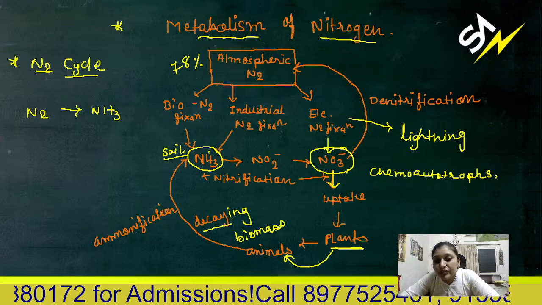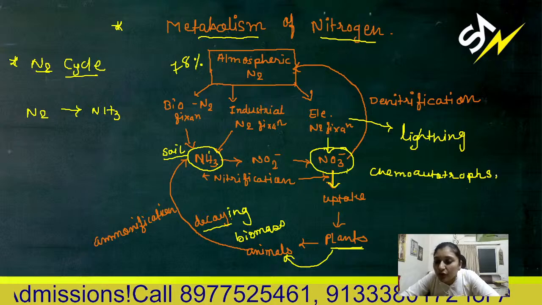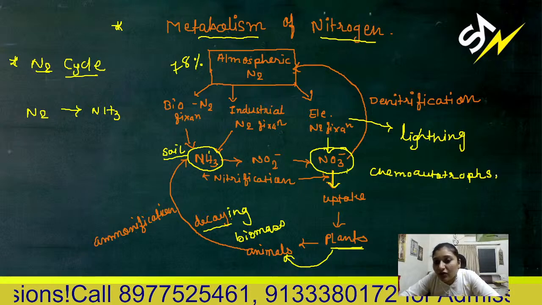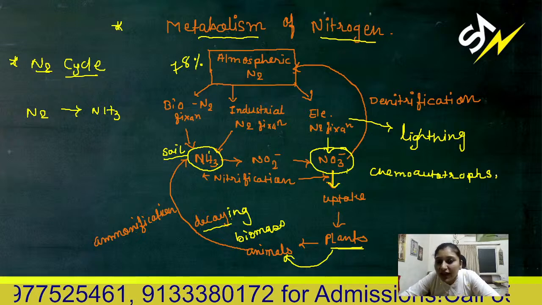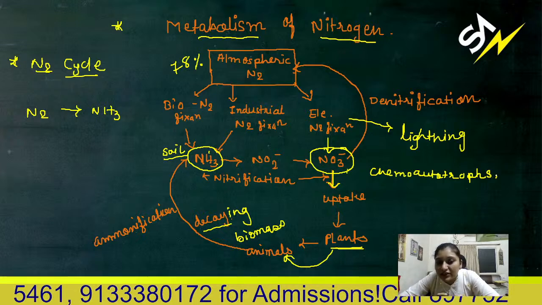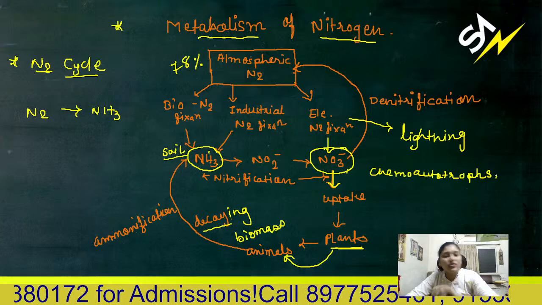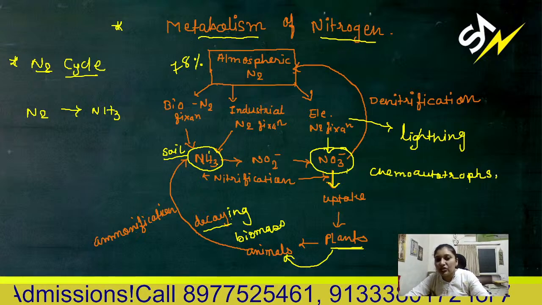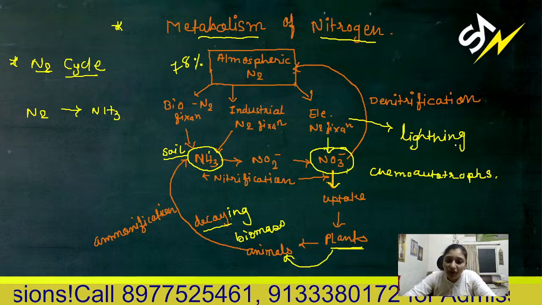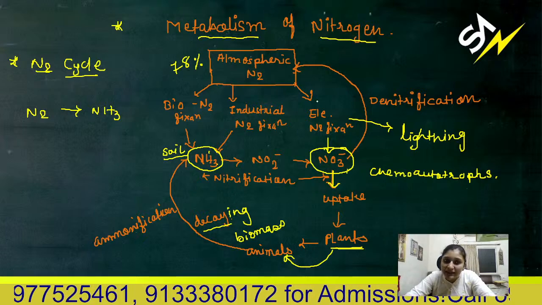They use this as their source of energy and can synthesize their food, so they are known as chemoautotrophs. They convert ammonia to nitrate, a process known as nitrification. These organisms are Nitrosomonas and Nitrosococcus. Finally, nitrate is converted to atmospheric nitrogen by denitrification.